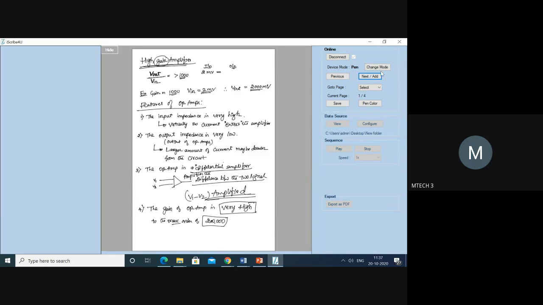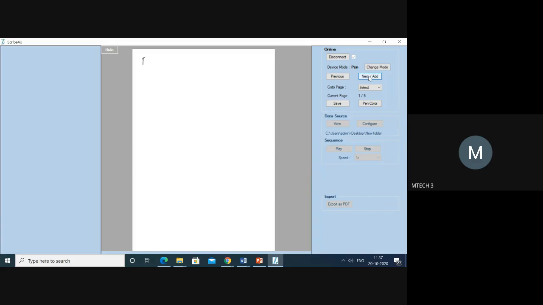Pin configuration of operational amplifier, pin configuration of op amps. Now if you observe the chip of the op amps, it is called an integrated circuit, IC chip.